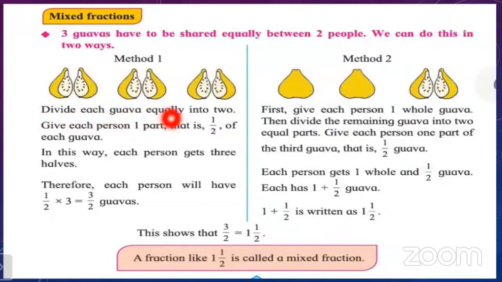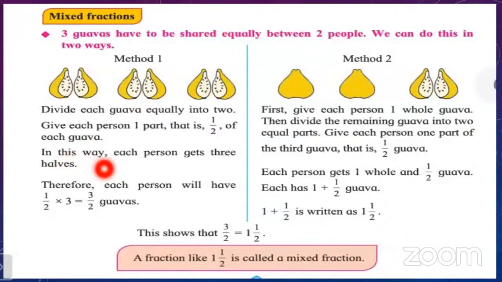Divide each guava equally into 2. Give each person 1 part, that is half of each guava. You can see, I want to divide these 3 guavas between the 2 people. So what I did first, I cut all 3 guavas into 2 equal parts. Then I gave this 1 part to 1 person, this other part to the other person. Then again, this part to 1 person, this other part to the other person. In this way, I divided these 3 guavas between the 2 people.